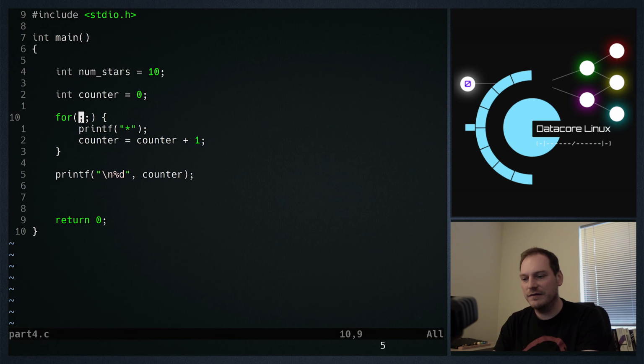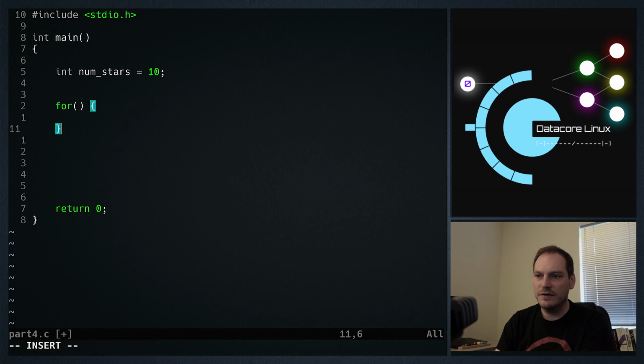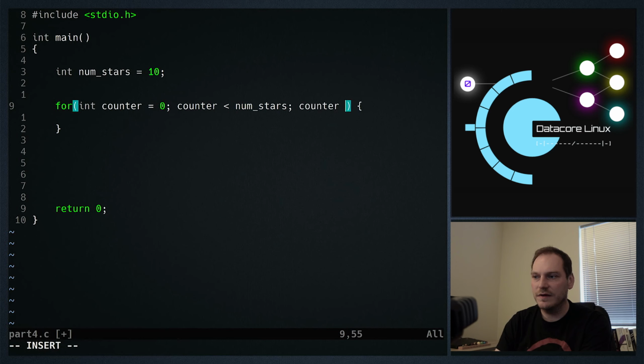So let's get rid of all that. Let's return to just having a for loop. Get rid of our counter. So for, that's the skeleton for it. Now you'll notice when we do int counter equals 0, counter is less than num stars, counter equals counter plus 1, we've just written the word counter 4 times, and we've made this line of code really long, haven't we?